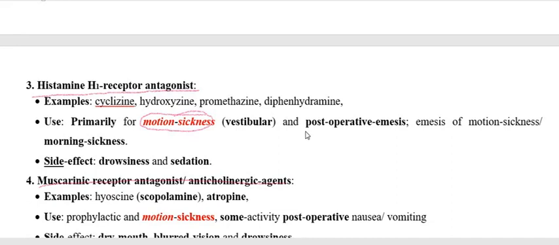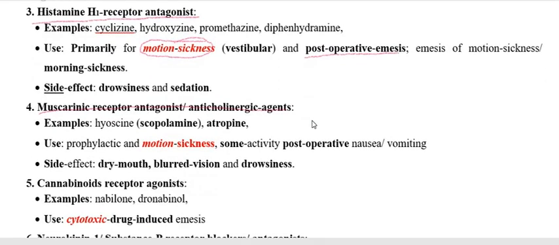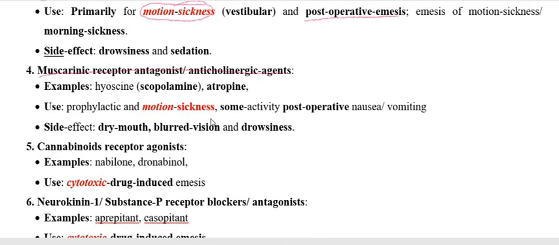Muscarinic blockers are also used as a pre-anesthetic and for post-operative nausea, in addition to motion sickness.